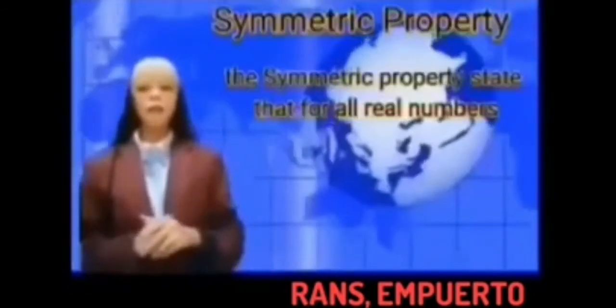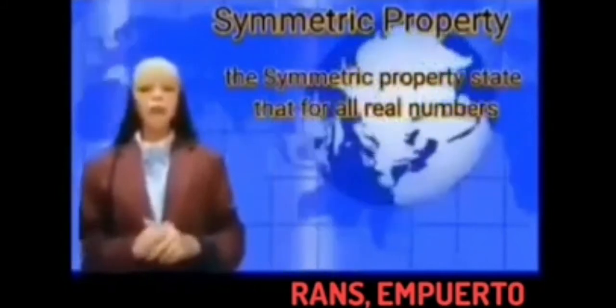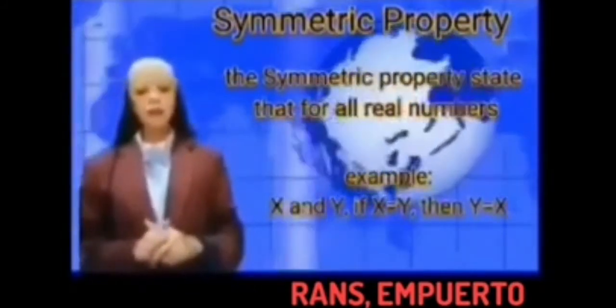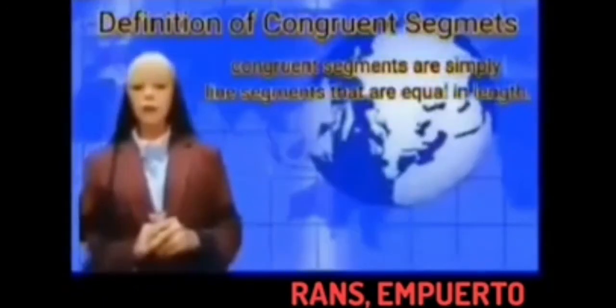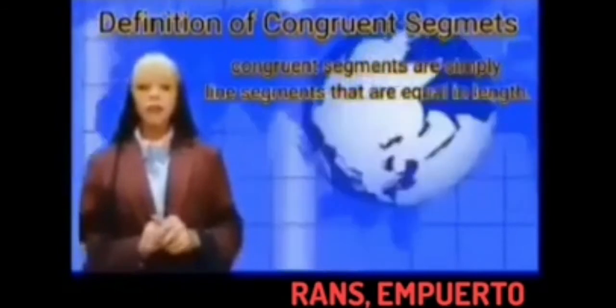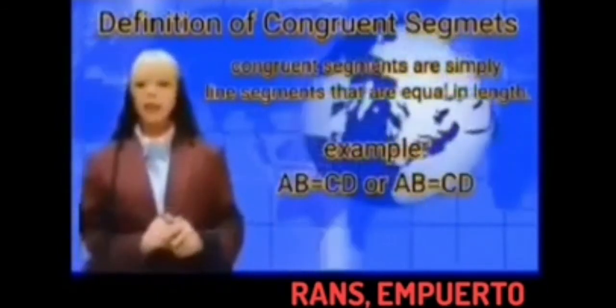Second example is the symmetric property. The symmetric property states that for all real numbers, for example x and y, if x equals y, then y is equal to x. Definition of congruent segments: congruent segments are simply line segments that are equal in length. For example, AB is congruent to CD, or AB is equal to CD.